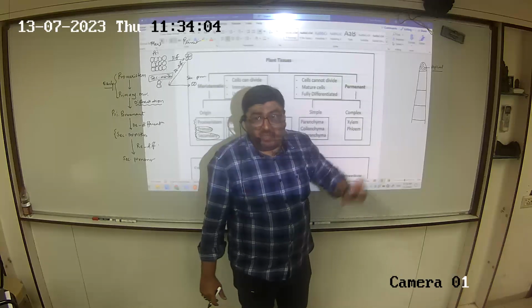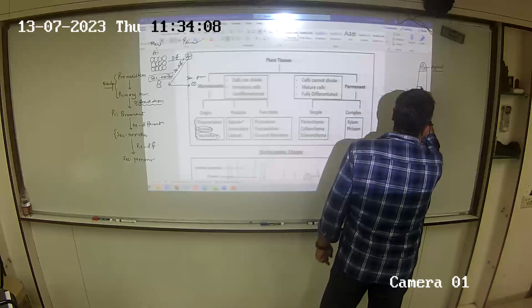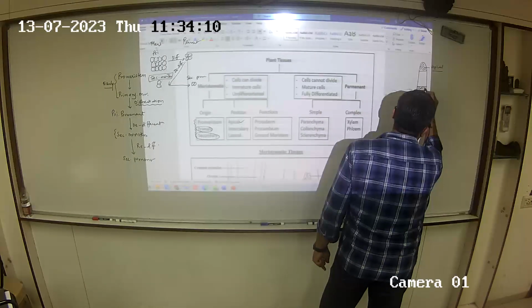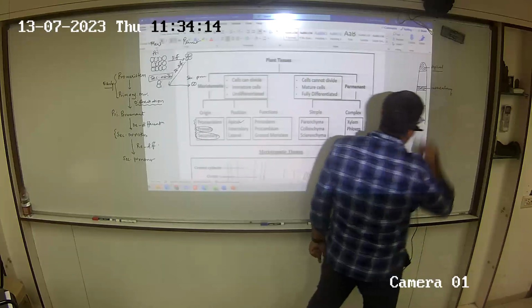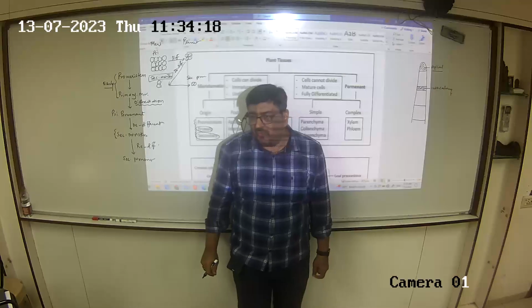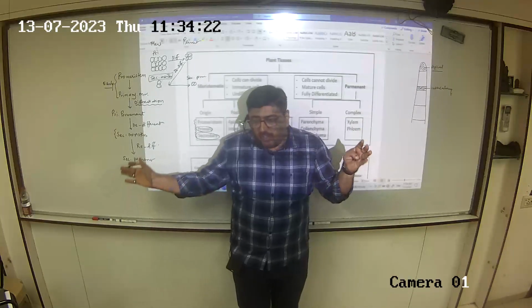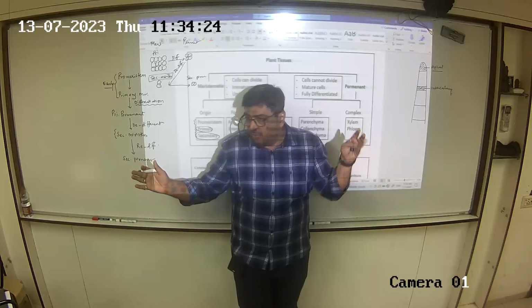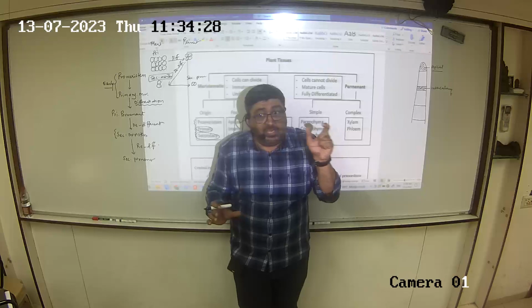Between the two broken parts of the apical, you will have a new tissue coming, near the base of the internode, which is called intercalary meristem. This new tissue will be between two patches of apical. The apical part has broken off, right? So it will come between the original and the broken part.